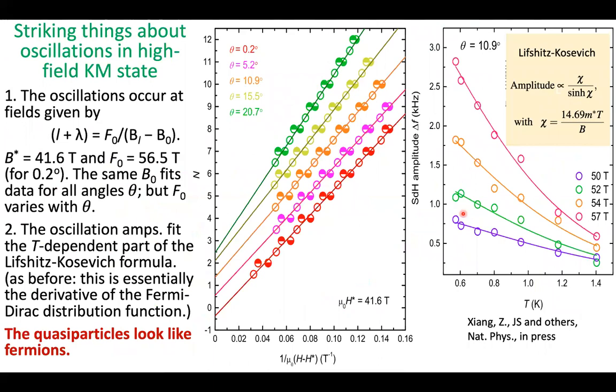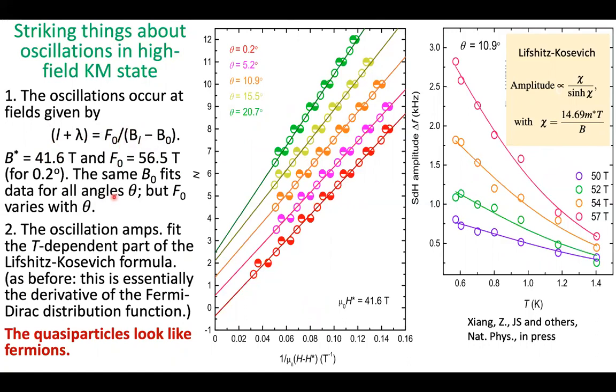So if we look more closely at this non-linear dependence on 1 over magnetic field, we find that it's actually given at each angle by a relationship like this. We've got an integer plus a phase factor equals a frequency in Tesla, and instead of being over the magnetic field, it's over the magnetic field minus an offset. And this offset is the same, 41.6 Tesla, for all of the angles, but the frequency varies with the angle theta.